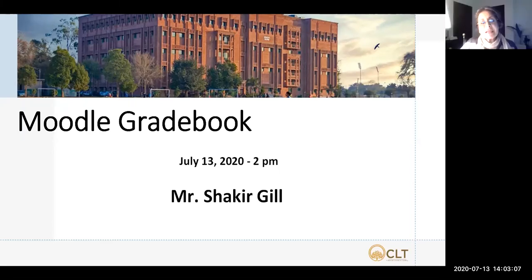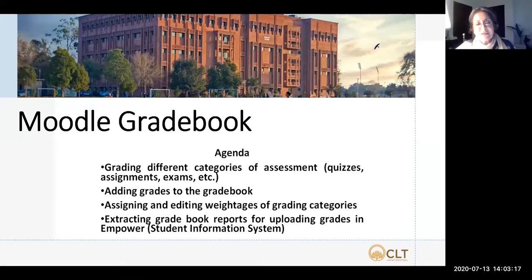You can see the agenda. The agenda is like we sent it out before, that you're going to learn about grading different categories of assessment, adding grades to the gradebook, assigning and editing weightages of grading categories. That's a big one. And extracting gradebook reports for uploading grades. So you are going to extract and export your grades onto Empower.